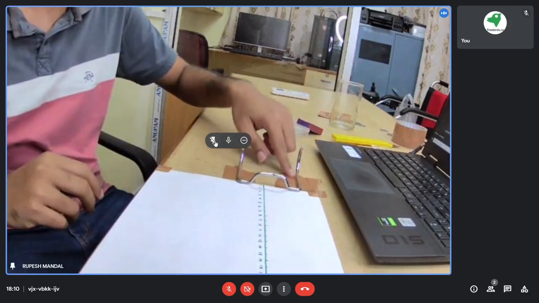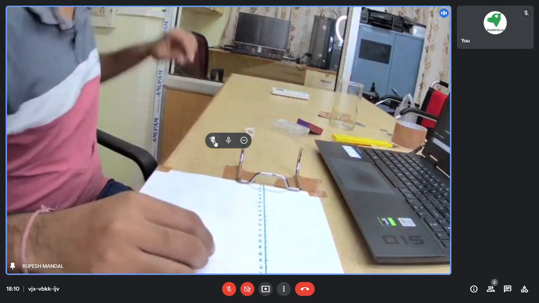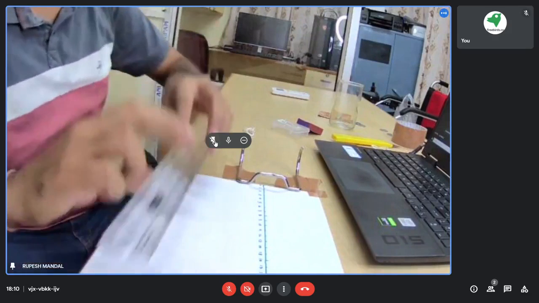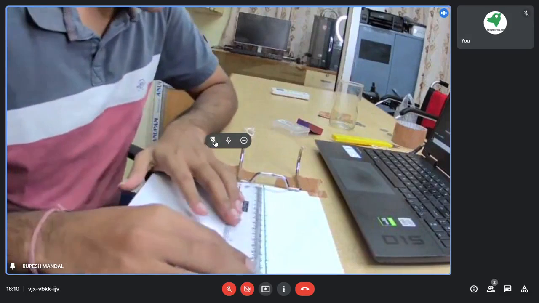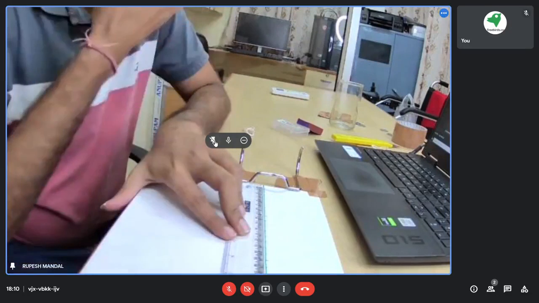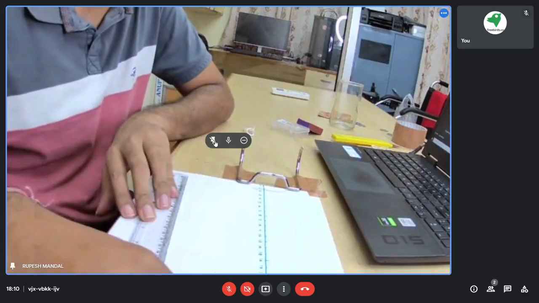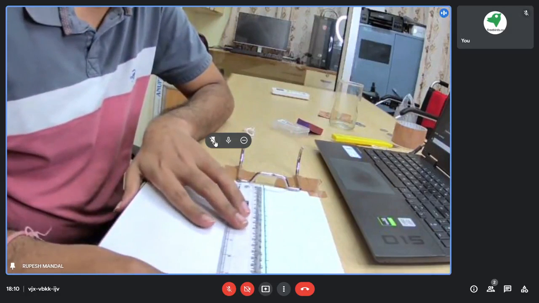Okay, once you have done that, you can take a ruler. You can also fix this ruler on the table, or you can draw a line on a white sheet of paper.